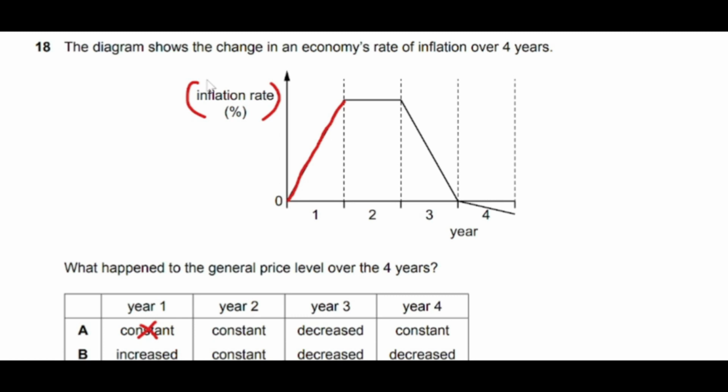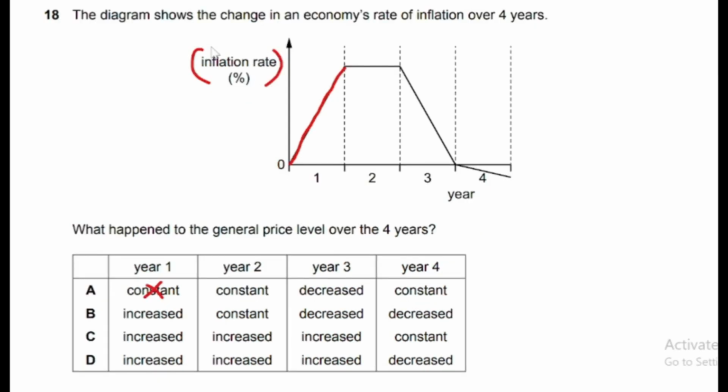Now moving to period number 2. The rate of inflation here is constant. It means if price level increased by 10% at the start of year 2, it increased at the end of year 2 as well. So still the rate of inflation is positive. Although rate of inflation is constant, meaning if it was increasing by 10%, still it is increasing by 10%, price level will be increasing, right?